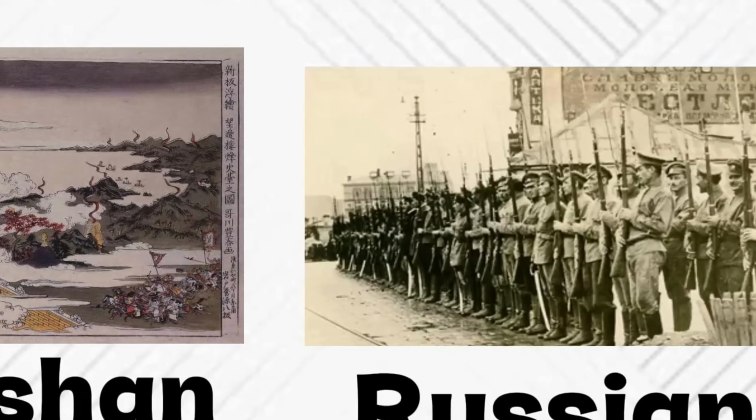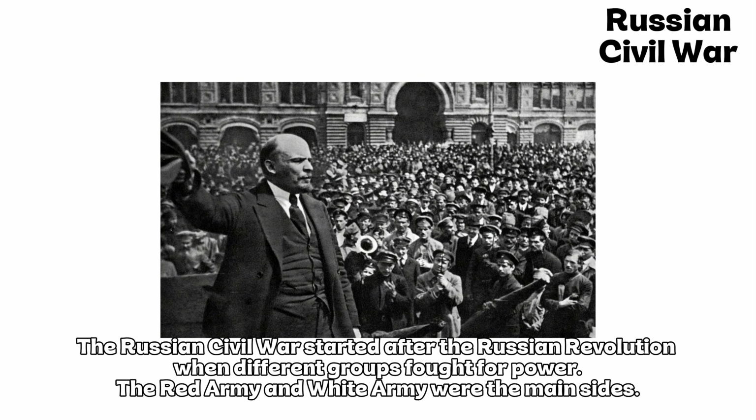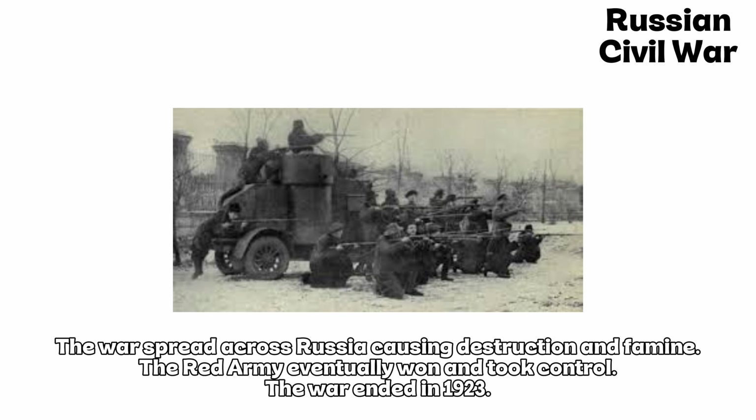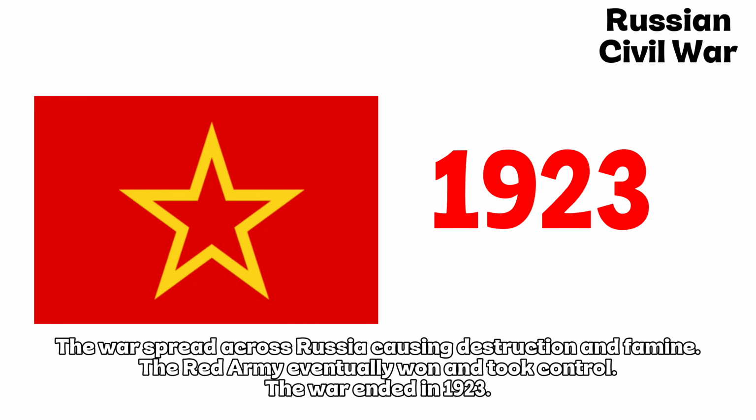Russian Civil War. The Russian Civil War started after the Russian Revolution when different groups fought for power. The Red Army and White Army were the main sides. The war spread across Russia, causing destruction and famine. The Red Army eventually won and took control. The war ended in 1923.